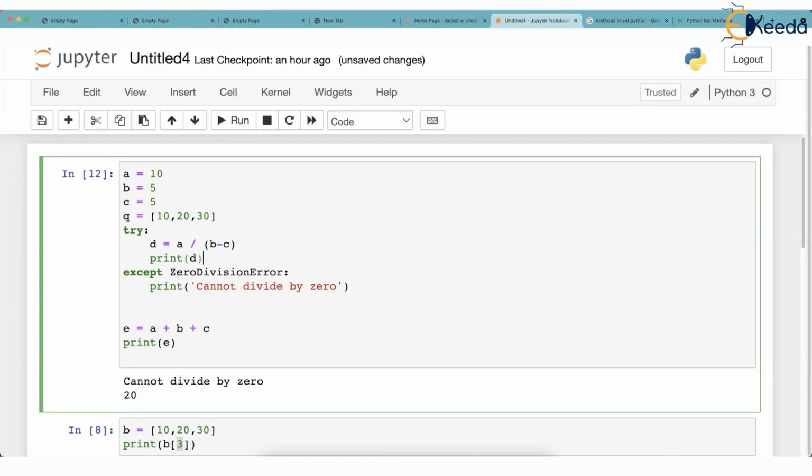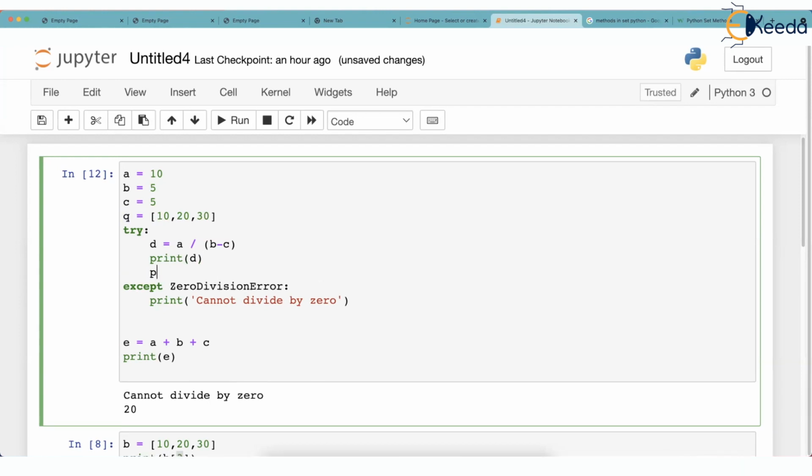And after this, print d. I don't know why, but I'm going to print q3. This is wrong. You can't print q3. This is an exception, and the name of the exception is index error.